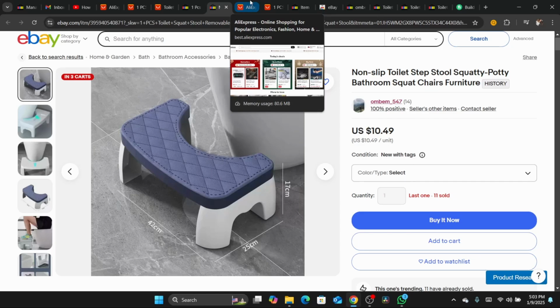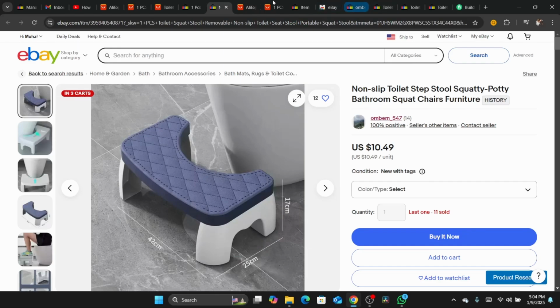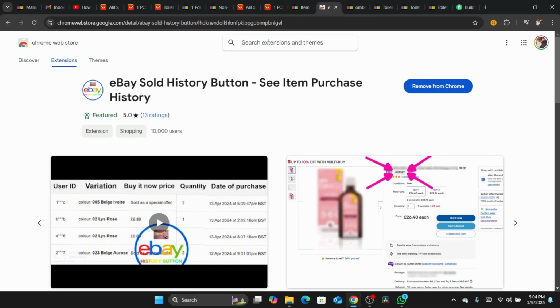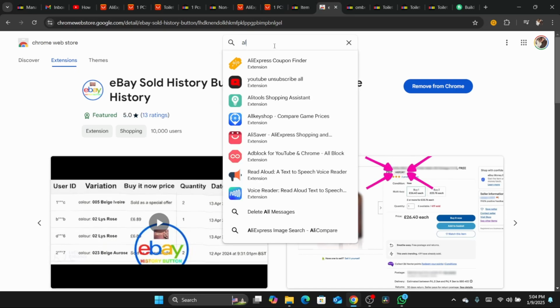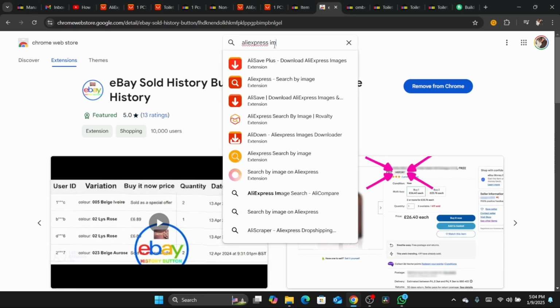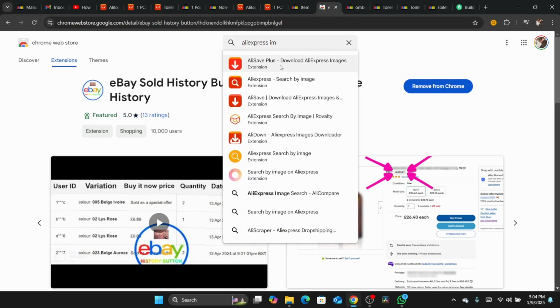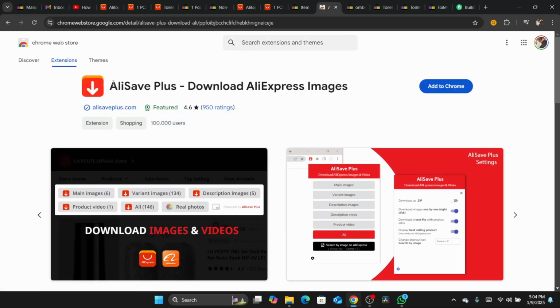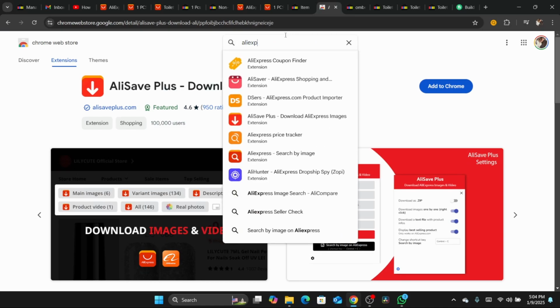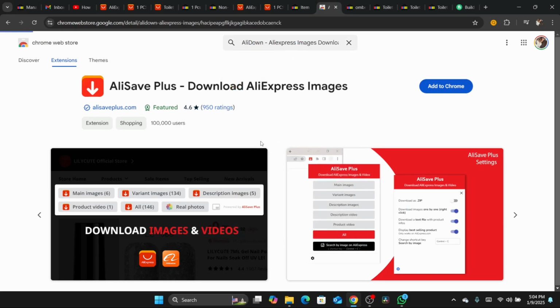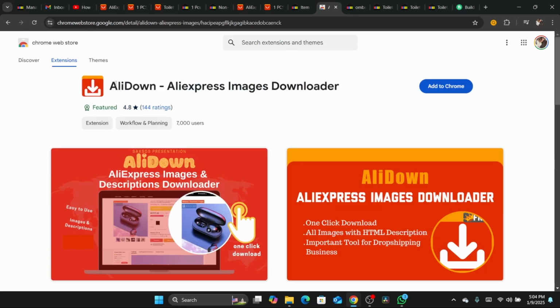Okay, so if you want to download images from AliExpress, just search for download images AliExpress in the Chrome Web Store, and there is an extension that will help you download images or videos. There are a lot of extensions here. The one I like is called AliSave Plus, or you can use AliExpress Images. I'm going to show you another one. You can use this AliExpress Images download, which also works well.